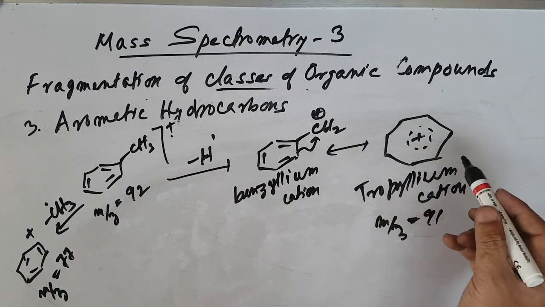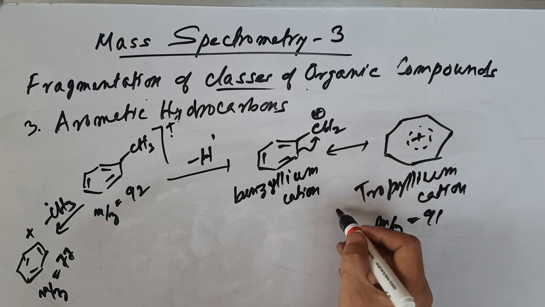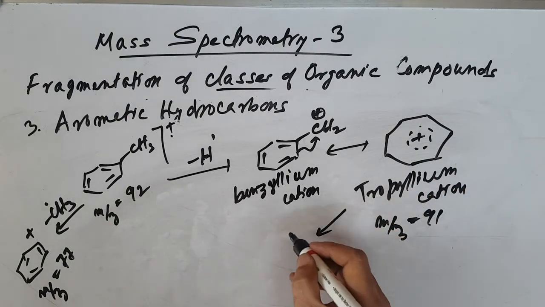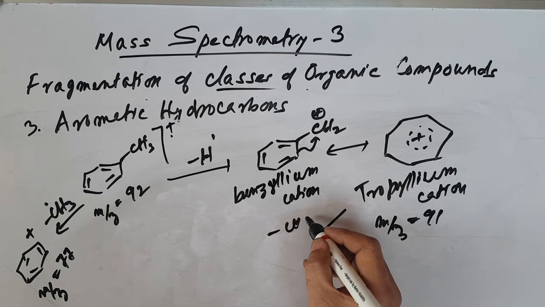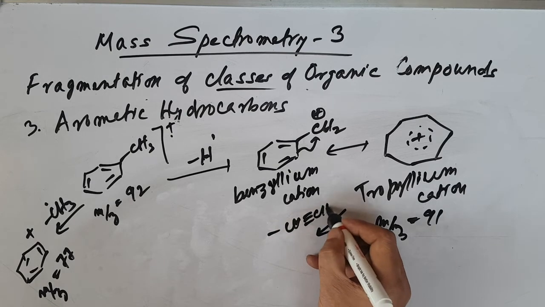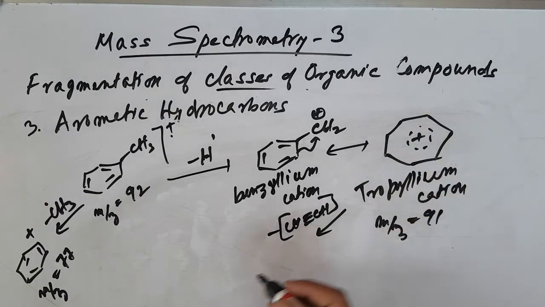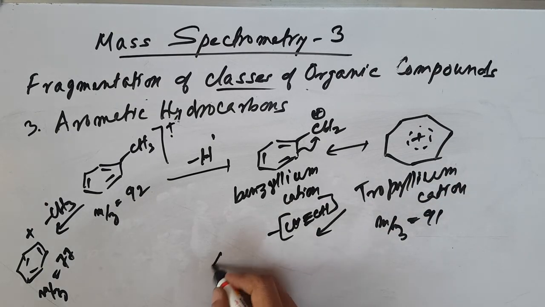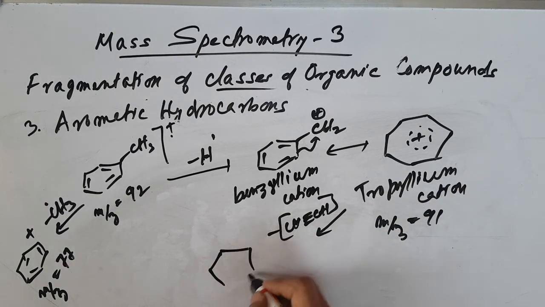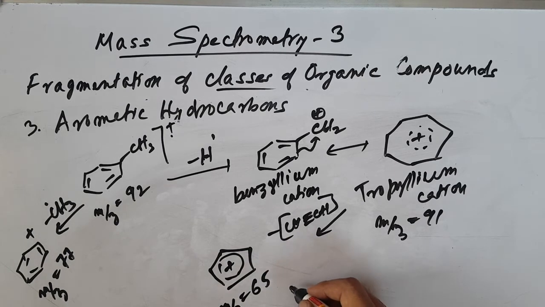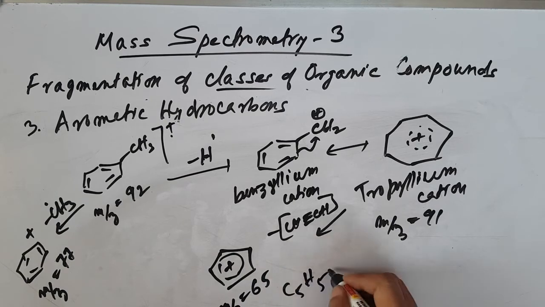This can also lose one more fragment: C2H2, an acetylene molecule, is lost. Then you have another ring here with positive charge, and this is m/z 65, the C5H5 carbocation.